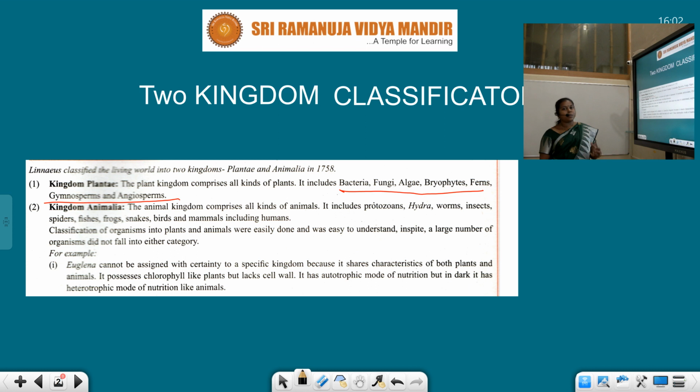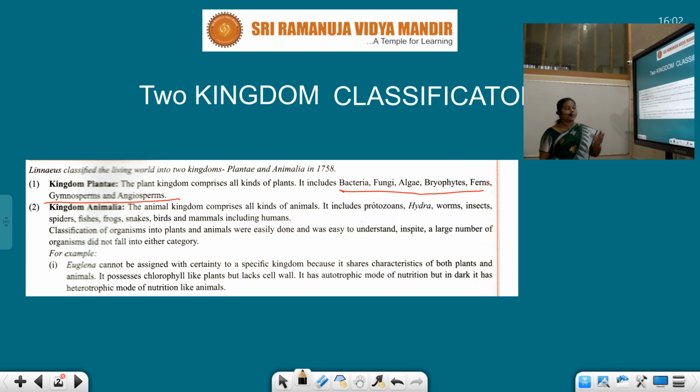Okay, next. Students, classification of organisms into plants and animals was easy to understand, in spite of a large number of organisms not falling into either category. For example, there is an exception, that is Euglena. Euglena has both types of features: plant features, and in the same way animal features also.